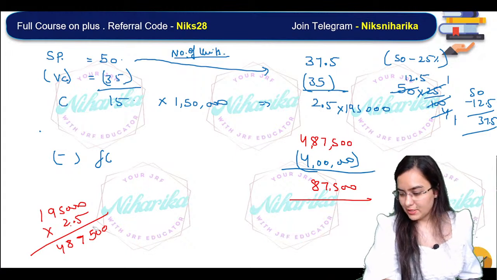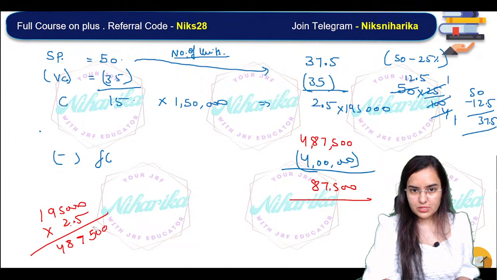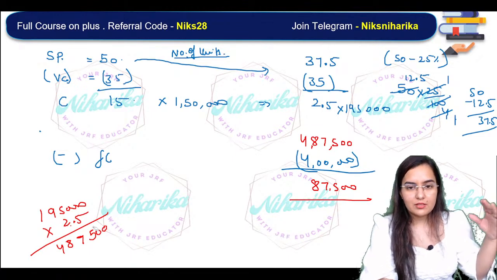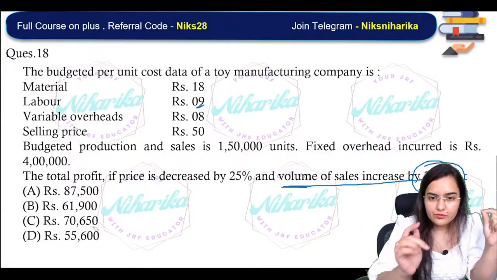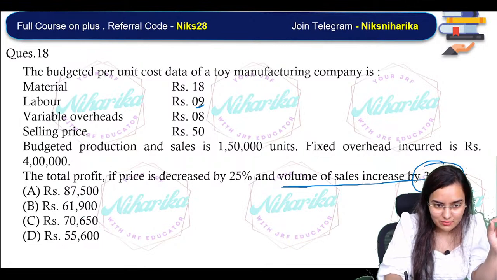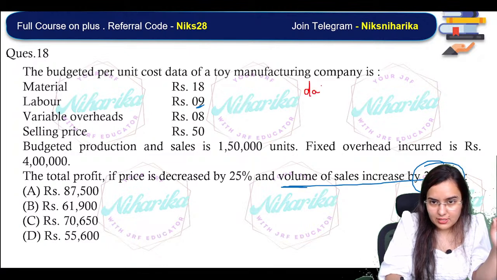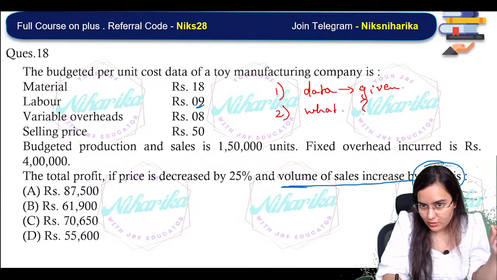Okay, that's great. Super. Has everyone understood? You just need to write down the numbers and try to solve it. Whenever you see such a type of new question, the first step is to write whatever data is given. The second step is to see what you have to calculate.